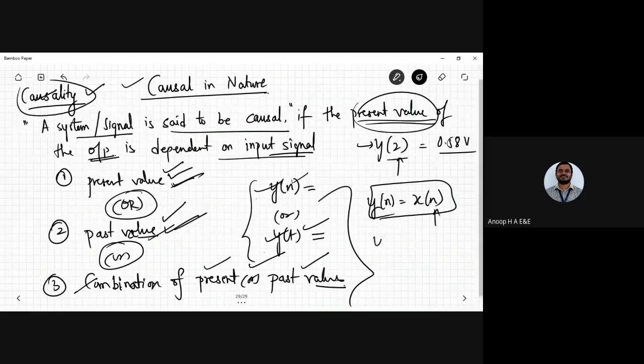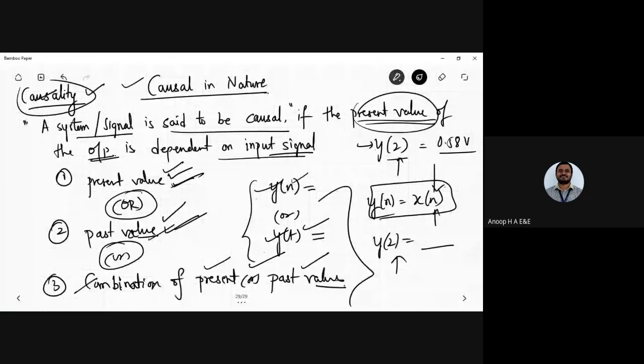You give any values there. So y of t, you will be having some values. Its value is dependent on the present value that is applied to the input system. So if I am operating at 2 seconds, its output y of 2 will be there accordingly.